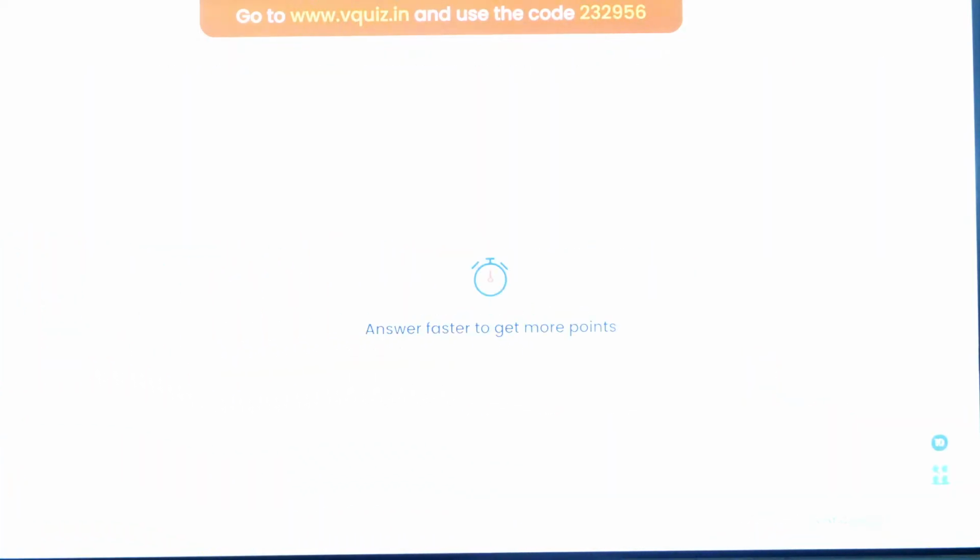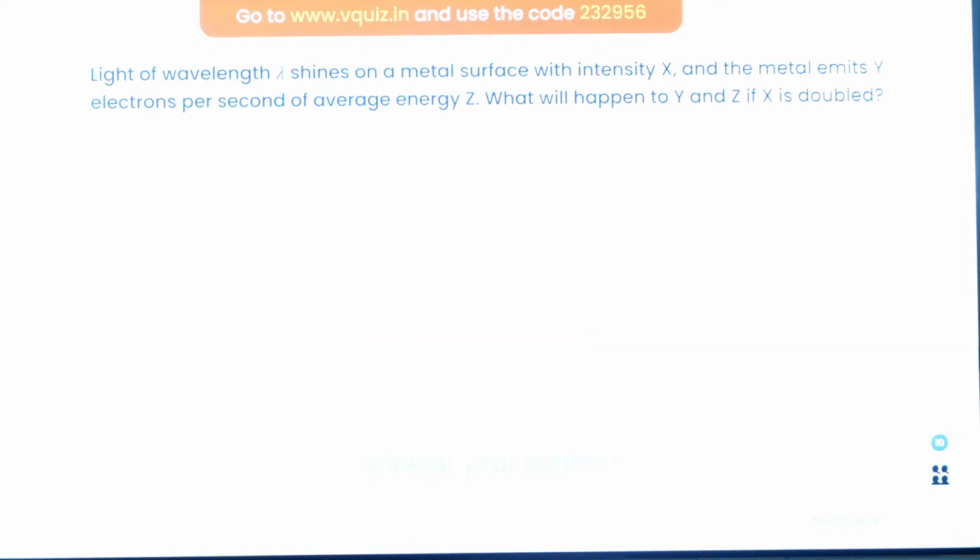That was from Planck's quantum theory. Now the next question is, light of wavelength lambda shines on a metal surface with intensity X. The metal emits Y electrons per second of an average energy Z. What will happen to Y and Z if X is doubled? Interesting question based on PEE, photoelectric effect. So X is the intensity of the radiation, Y is the number of electrons ejected, and Z is the energy of photoelectrons. So if you double the intensity of radiation, what will happen to Y and Z?